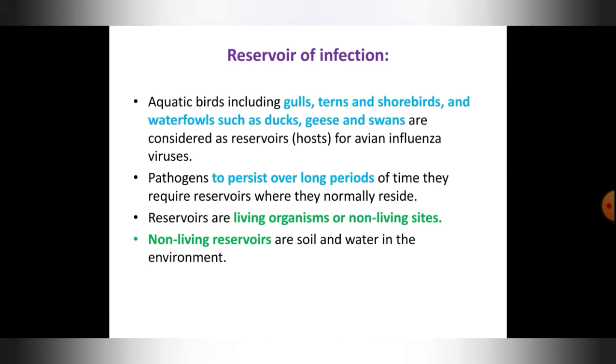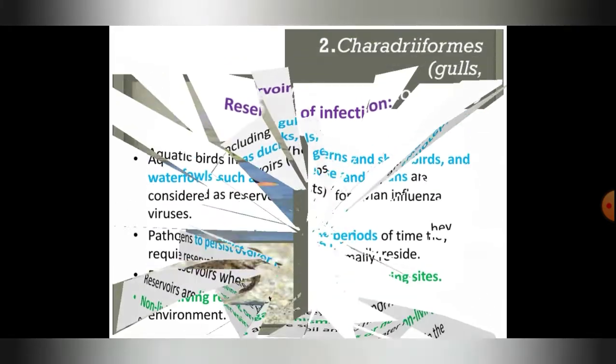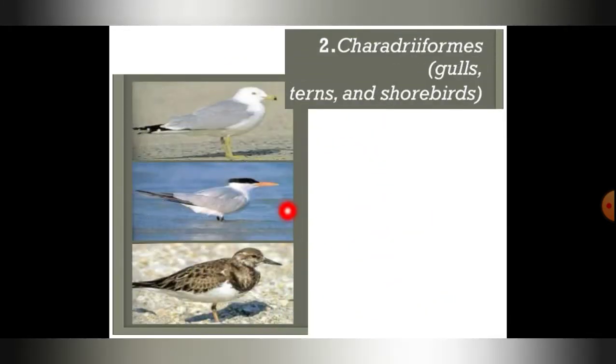So if a pathogen wants to live for a long period, it has to be inside a reservoir. It will be safe inside a reservoir. Reservoirs may be living or non-living. Living may be any bird, any plant, any animal or any microorganism for that matter. And a non-living reservoir may be soil or water in the environment. Here you can see gulls, terns and shorebirds. These are some of the reservoirs here.